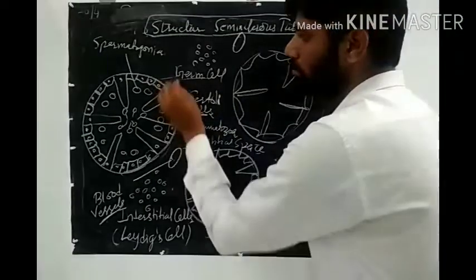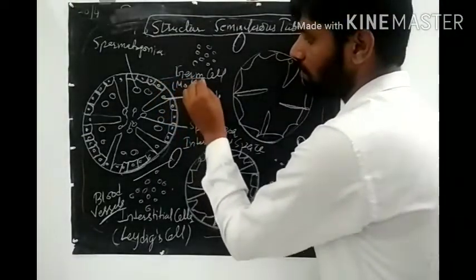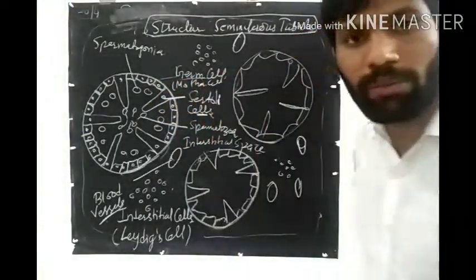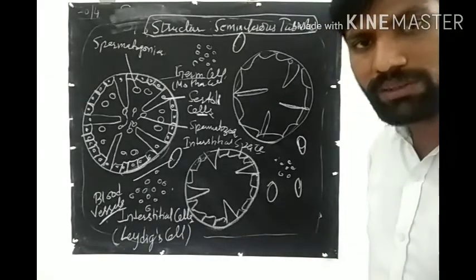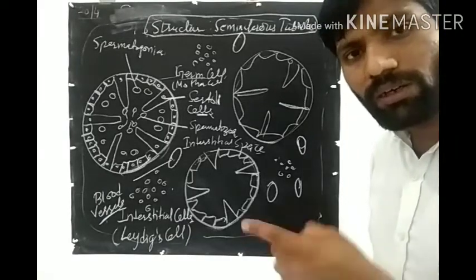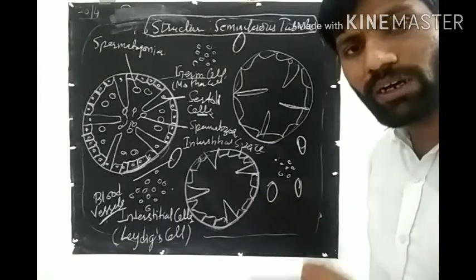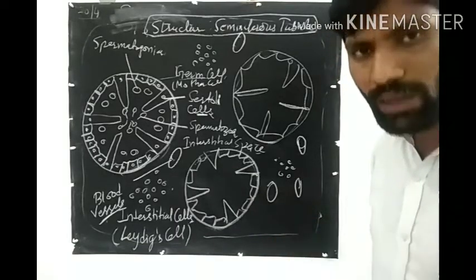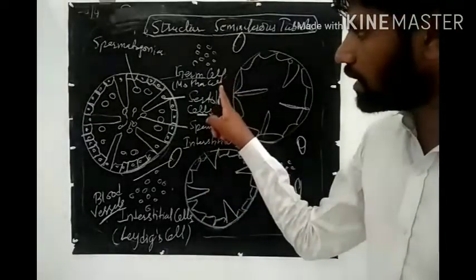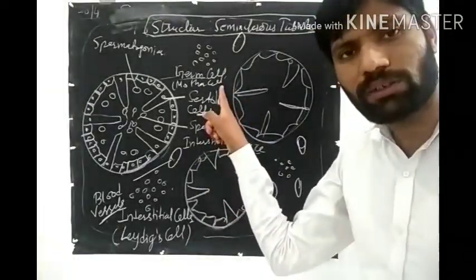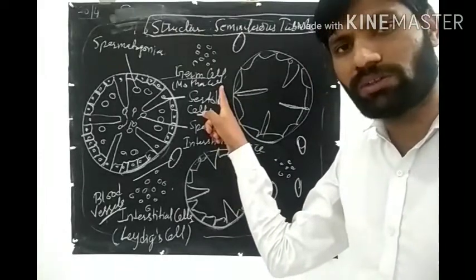Germ cells are mother cells. If you remember, we have studied megaspore mother cell and microspore mother cell. After MMC undergoes meiosis, they form the gametes. So same process would be here. So germ cells, they are the mother cell, they form the sperm cell by the process of meiosis.